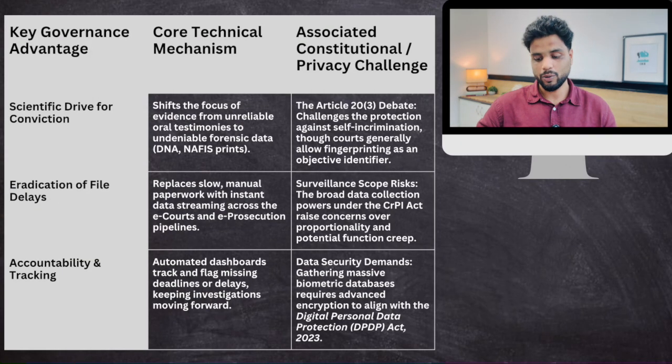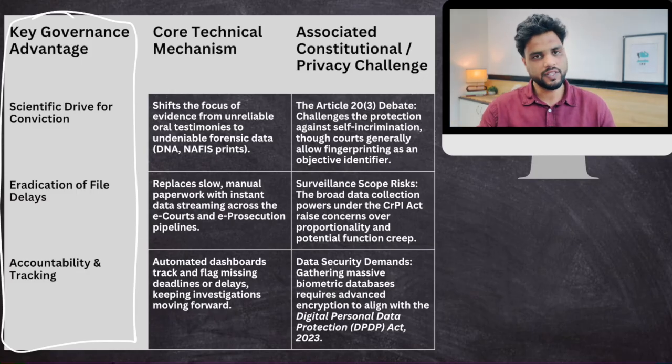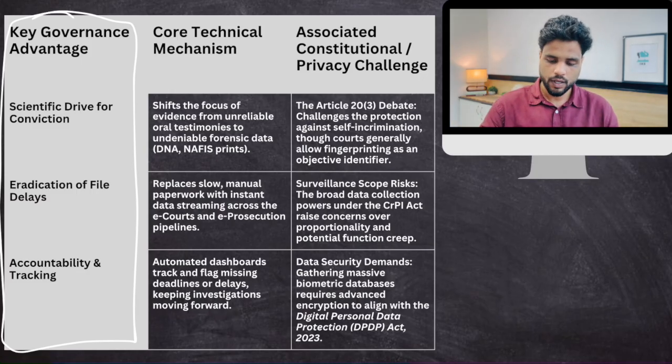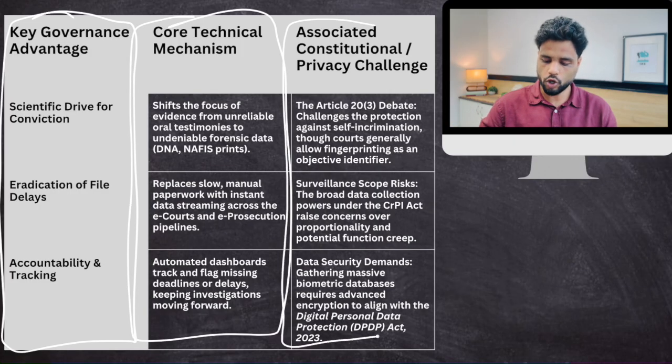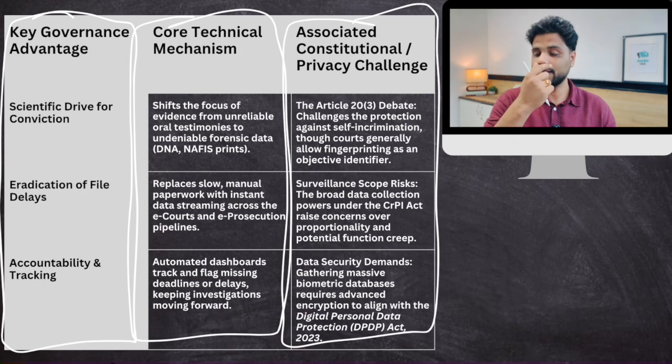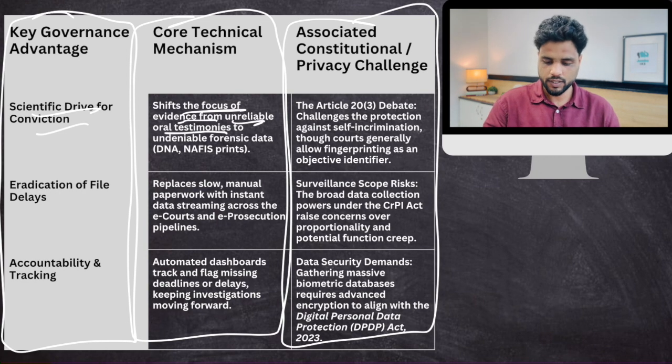Now let's talk about the criticism part. In the first column is the advantage of these tech initiatives. The second column talks about how this is going to be done. And the third column talks about how many people can think that it is a violation of the Constitution. I'll give you an example. Scientific drive for conviction: shift the focus of evidence from unreliable oral testimonies to DNA and fingerprints.